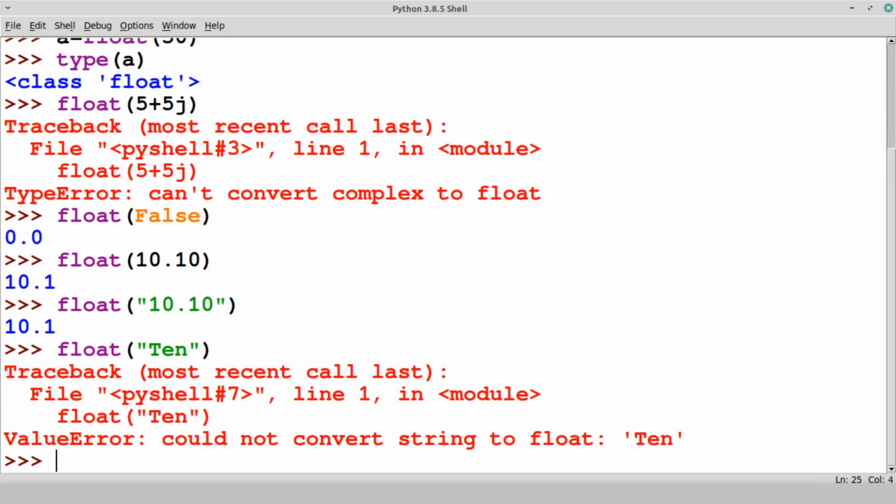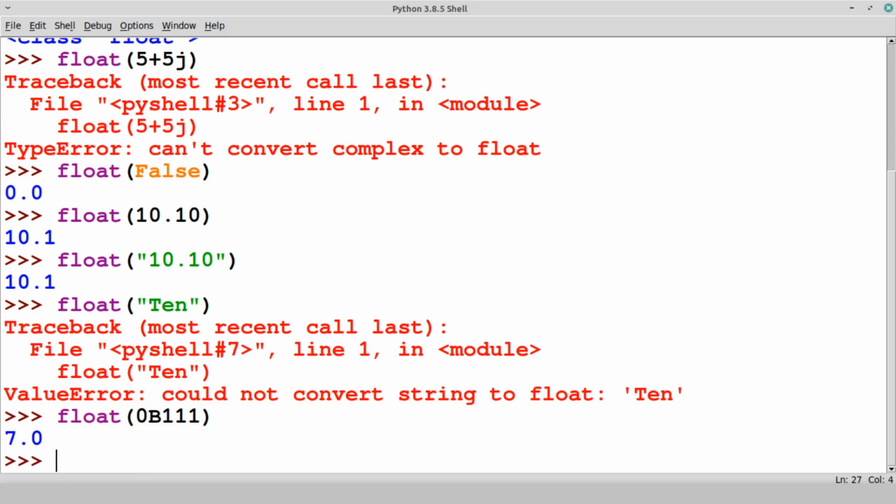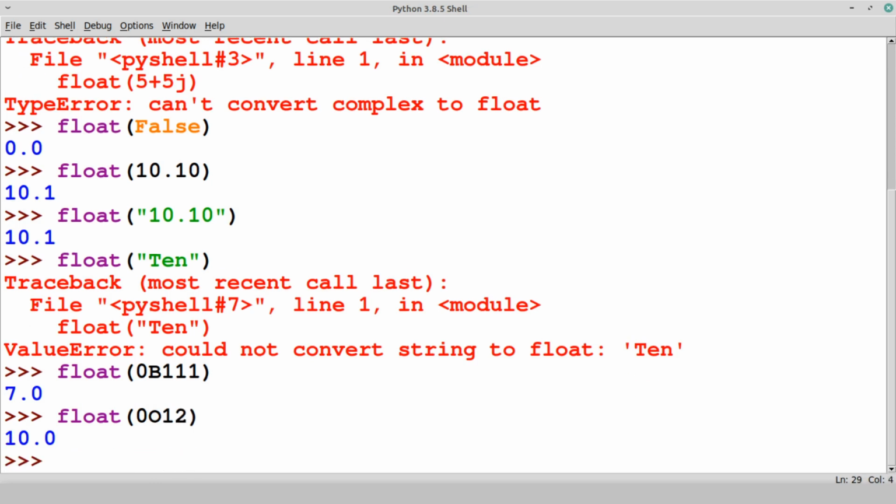Then let's see the binary one. Float of the binary value 0b111 also gets converted. Then let's see the octal one. Converting a valid octal value also works.